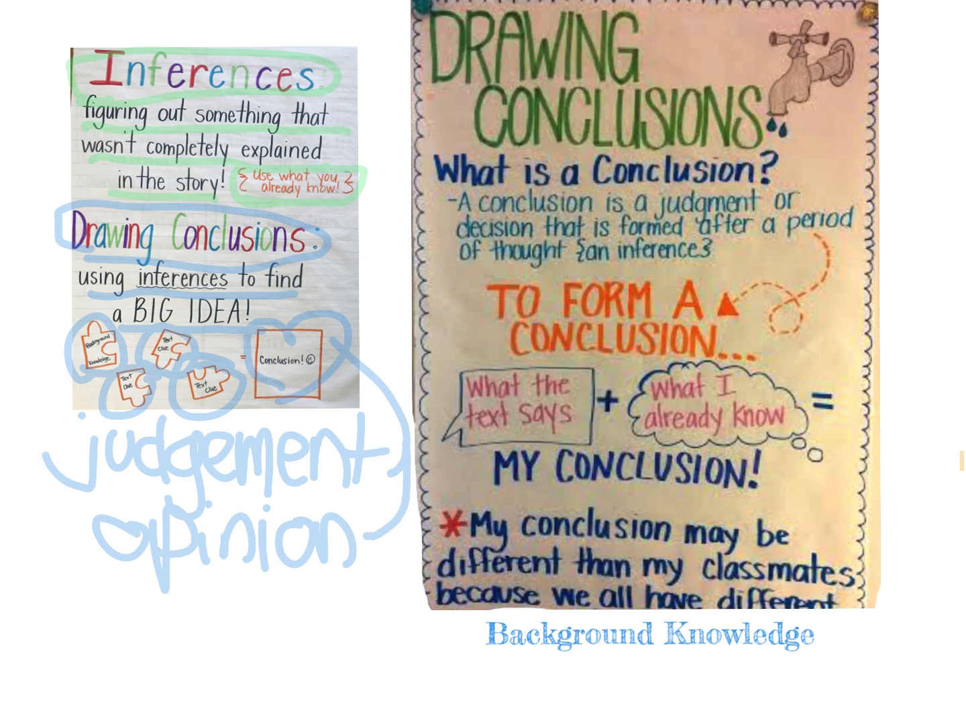Let's look over here. Drawing conclusions. What is a conclusion? A conclusion is a judgment or decision that is formed after a period of thought. Okay, and those thoughts are inferences, and you usually have more than one to draw a conclusion. To form a conclusion, we have to look at what the text says plus what we already know, our background knowledge. And a lot of times we make inferences to fill those in. So remember that your conclusion may be different than your classmates' because we all have different background knowledge. All right?